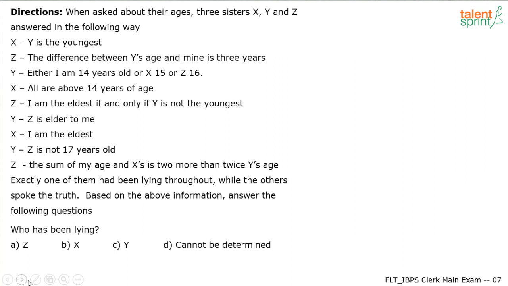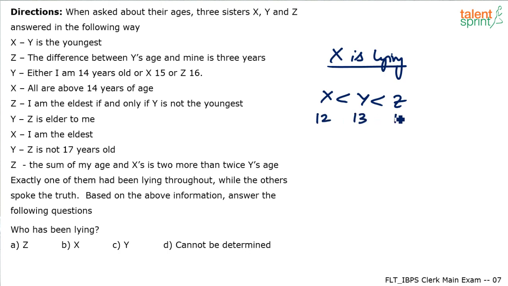I'm sorry, I think I've cleared all the data. But then, what did we get? I think we got the order as x less than y less than z when we assume x is lying, and we got the values as 12, 13 and 16. So the first statement is satisfied, right?